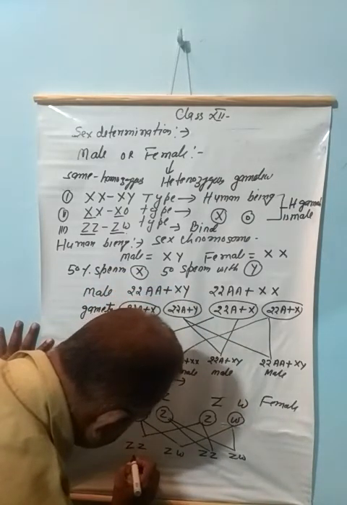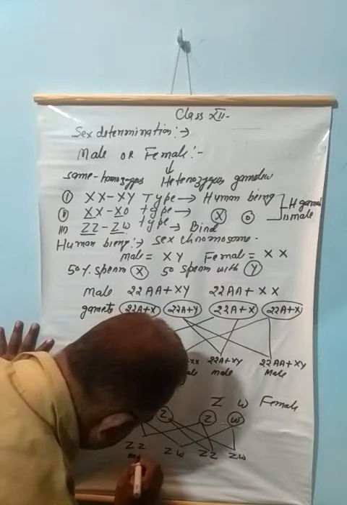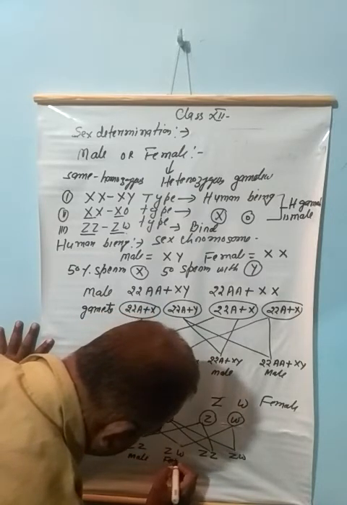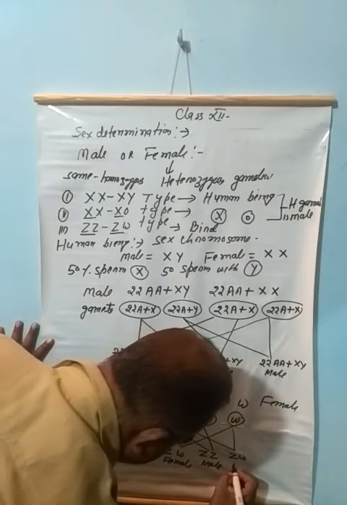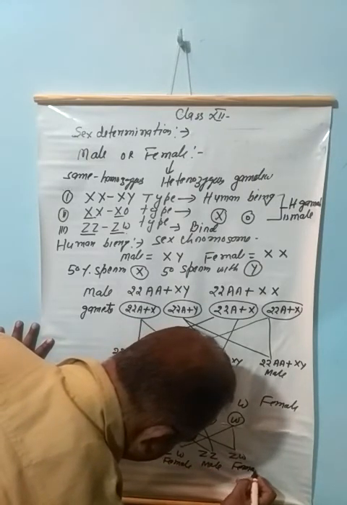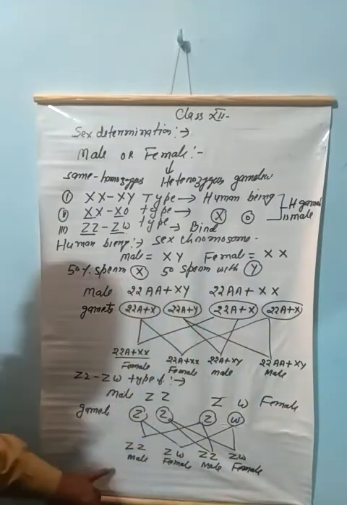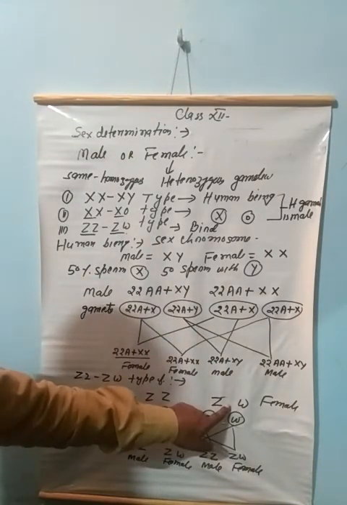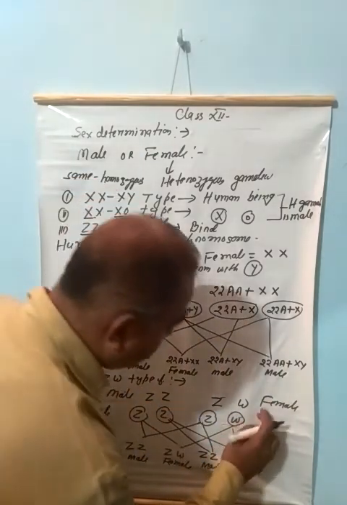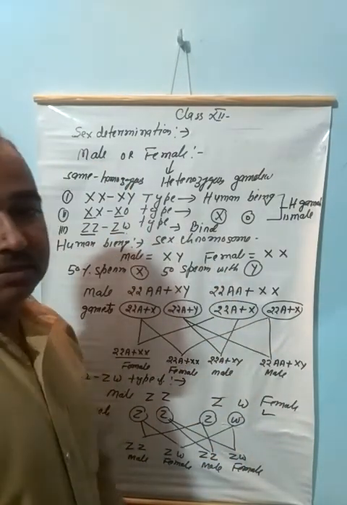This is the male, this is the female, this is the male, this is the female. So in this case, the heterogametic is the female. Therefore, the female is responsible for the sex determination.